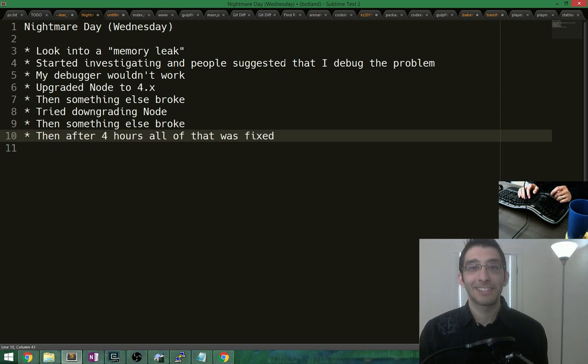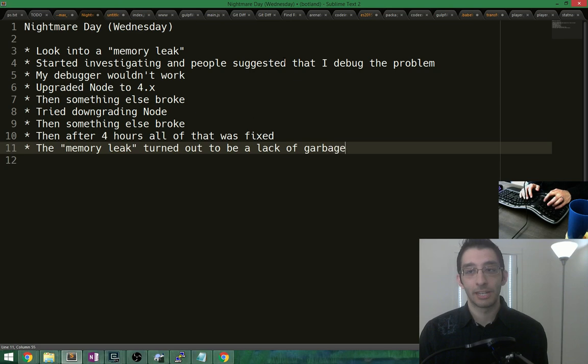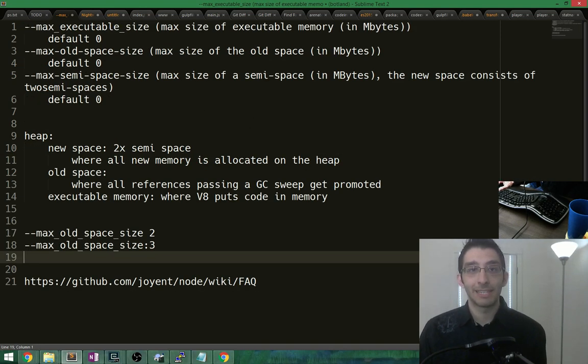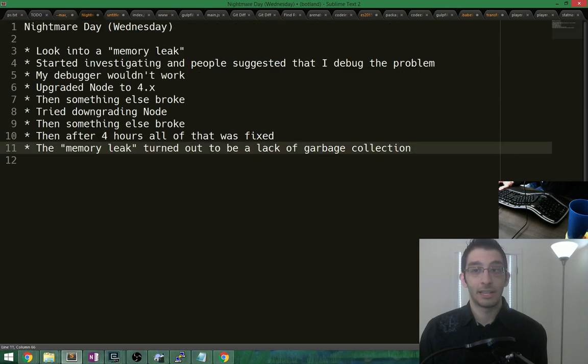And then I found out that the memory leak I set out to fix was not actually a memory leak. It turned out to be a lack of garbage collection, which made me scratch my head, because the whole point of a memory managed language is that it figures out when to garbage collect for you. A couple people in chat told me about arguments to the V8 engine, and I guess I just need to set these, and then everything would be fine. So it was a horrible day, and now we're in the aftermath of Wednesday.